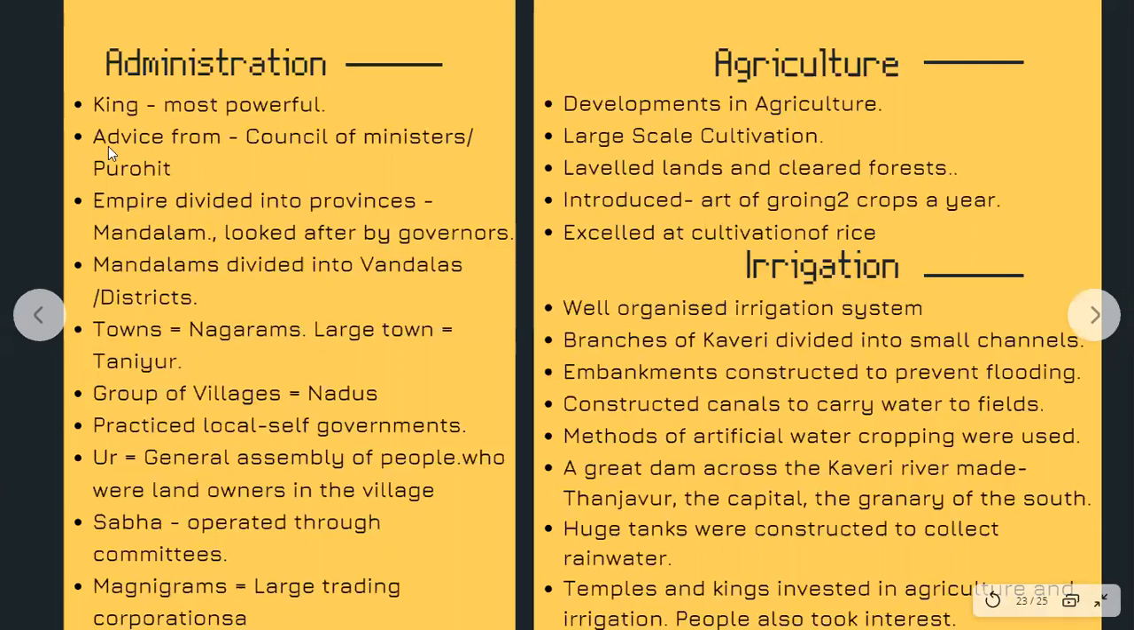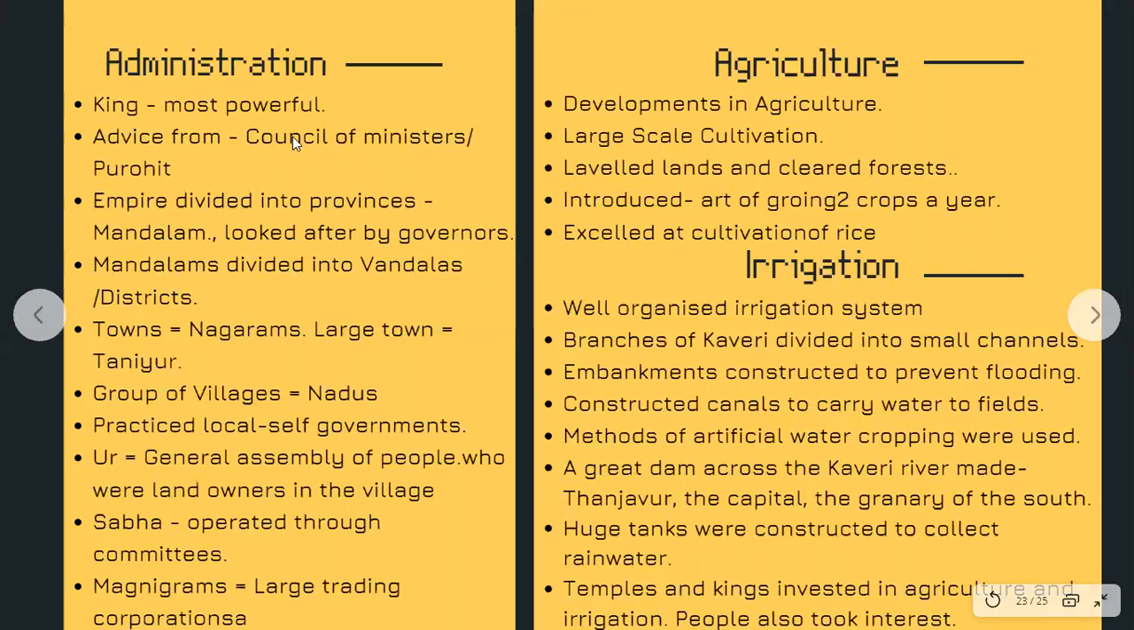Right. So the king was the most powerful. Now he took advice from a council of ministers known as Purohit. The empire was further divided into a lot of provinces known as Mandalam, looked after by governors. Now these governors came from the elite class. Right. The mandalams were divided into valanadus, the districts.